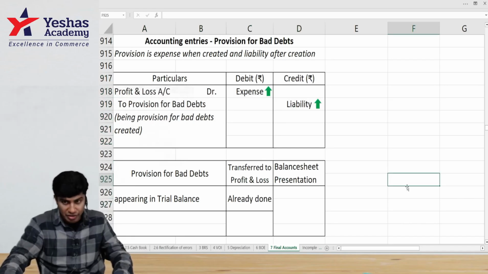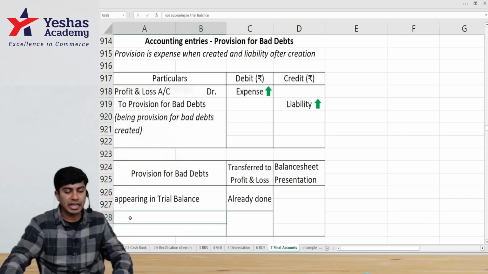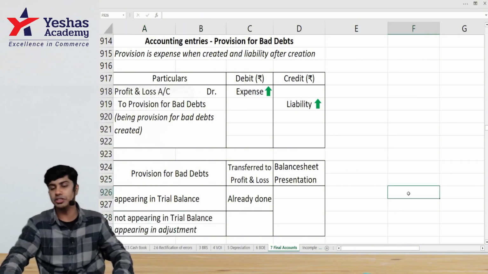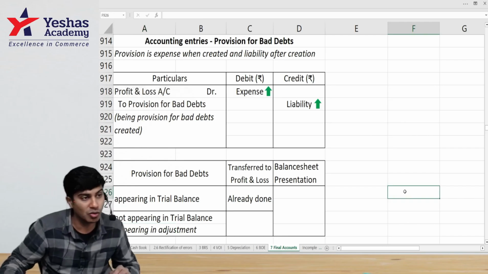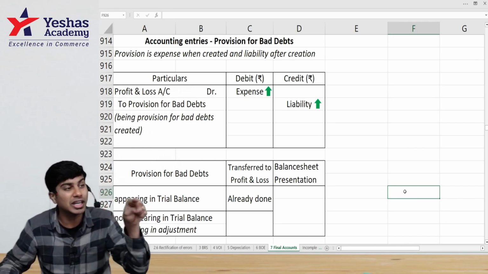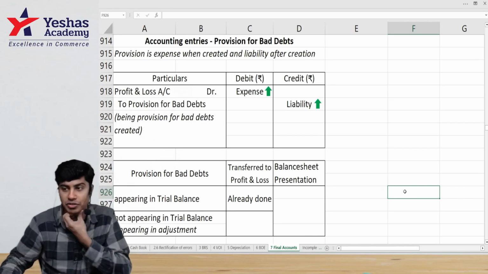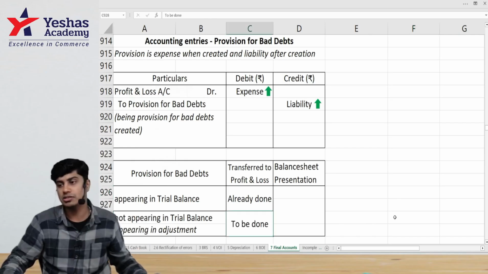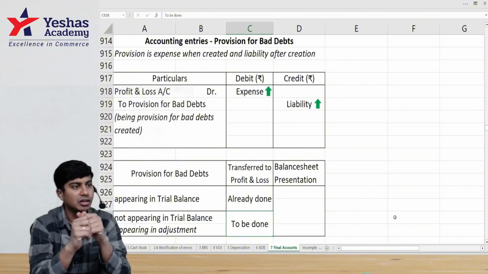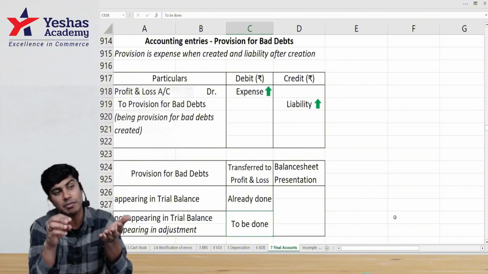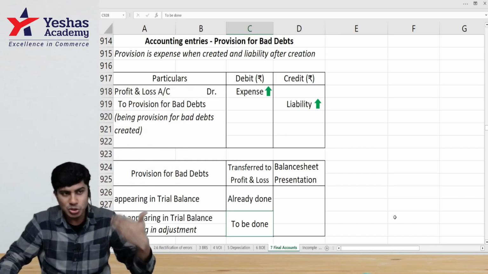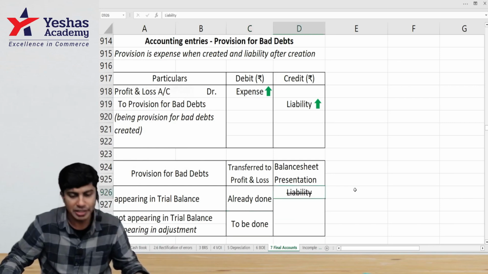account. However, when they give provision other than in trial balance, that is in adjustment, when the trial balance doesn't include provision, provision is given in adjustment. You know what it means? Provision is not yet created. They're asking you to create provision. When you create provision, you would have to record the expense. So, when the provision appears in trial balance, don't write it in P&L. When the provision does not appear in trial balance but it is given in adjustment, we have to write it in P&L. And in both the cases, once you create it, provision is a liability.